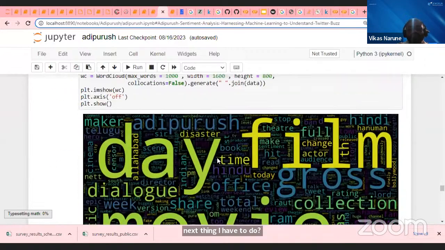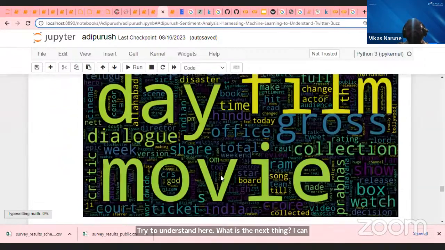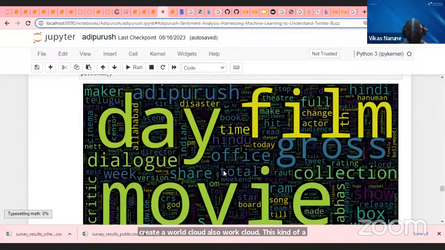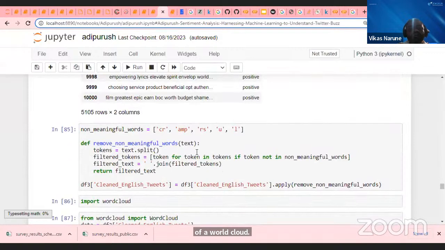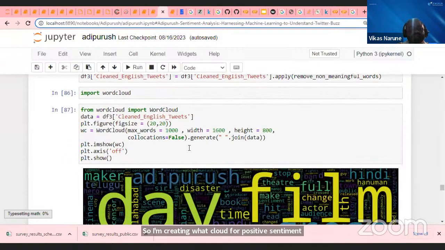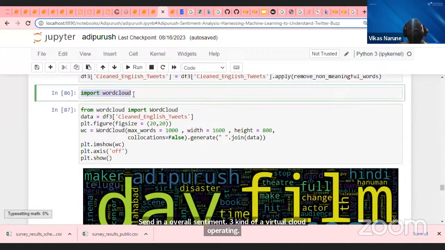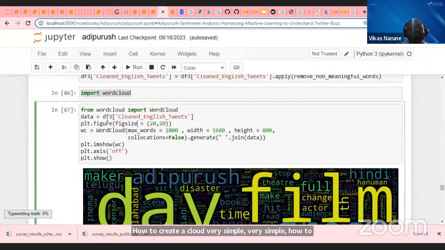This kind of word cloud. I am creating word clouds for positive sentiment, negative sentiment, and overall sentiment. Three kinds of word cloud I am creating. How to create a word cloud? Very simple. Import the word cloud function, then pass your column. I am passing the English clean tweet data, which is the overall tweets, and then I am creating positive tweets and negative tweets.